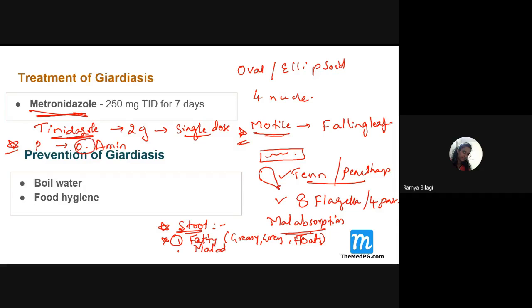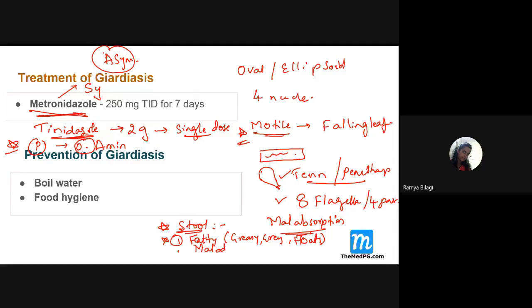So what is that? It is an oral aminoglycoside. Normally aminoglycosides are not absorbed from the intestine, which is why we don't give them orally. But this is a type of aminoglycoside that stays within the intestine, and since this parasite is present within the intestine, it concentrates nicely there, so it has a very good effect in tackling Giardia. We give this treatment only in symptomatic cases. Otherwise, most cases are asymptomatic, right?